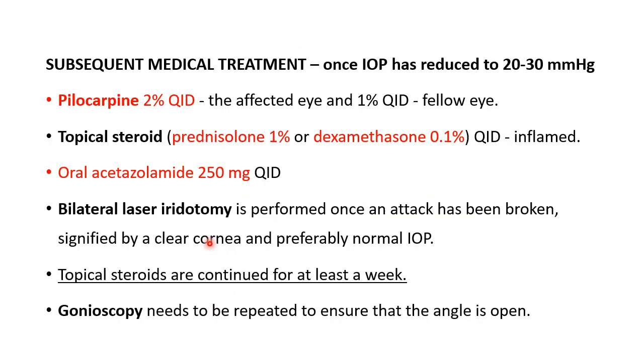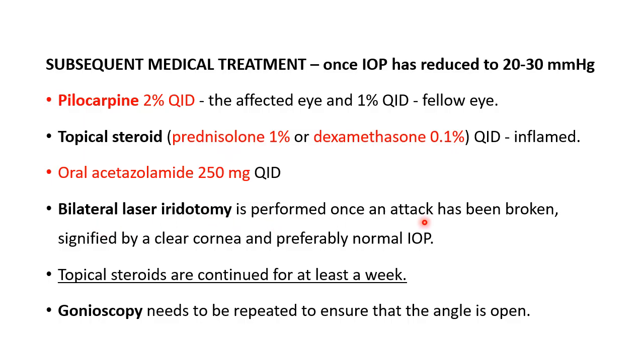And once the pressures have settled down, subsequent medical treatment is started. That consists of pilocarpine 2% 4 times a day and 1% in the fellow eye. Topical steroids 4 times a day to control the inflammation if present, and these steroids are continued for at least a week. Oral acetazolamide 250 mg QID, that is 1 gram, that is the dose, or 500 mg BD can be given.